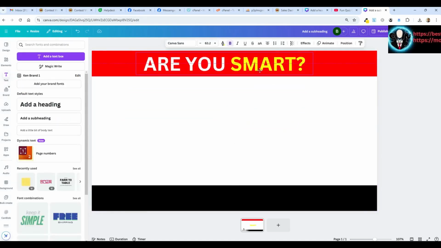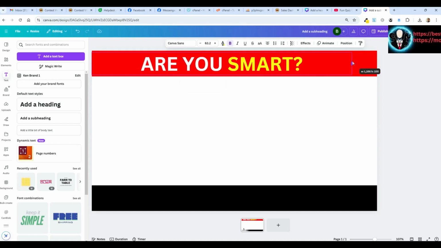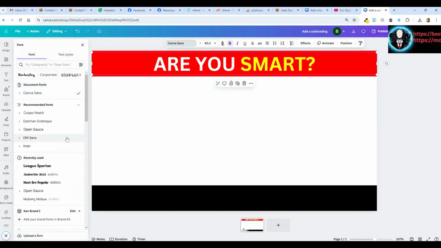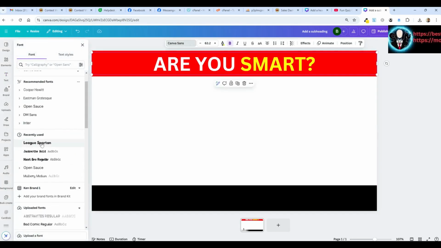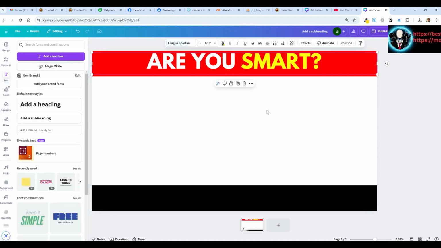And now you can see that. What I need to do is make this bigger and probably spread the letters out a bit. So let's give that a try. I also want to change the font to something a little bolder maybe. Like here's one. Let's see how this looks. Not that different, subtly different, but it's okay. And I need to get it down there and be in the middle.